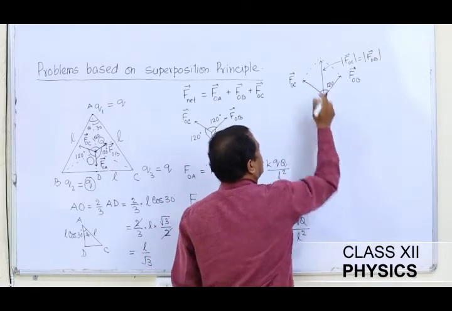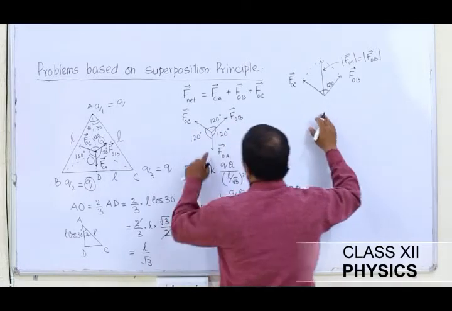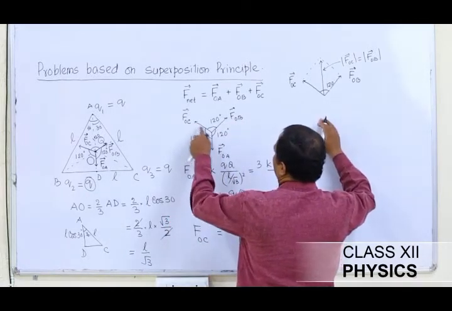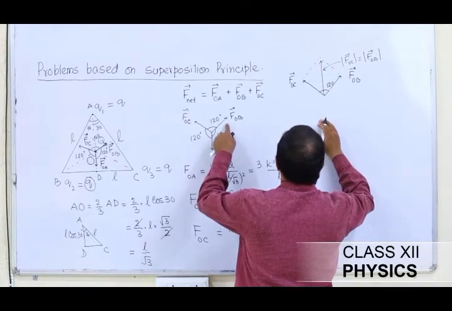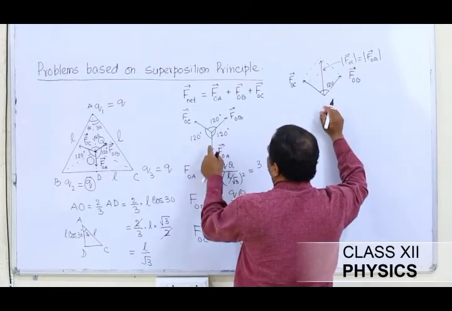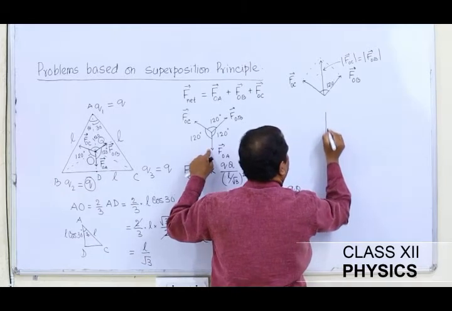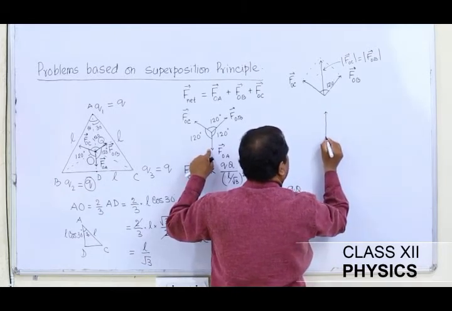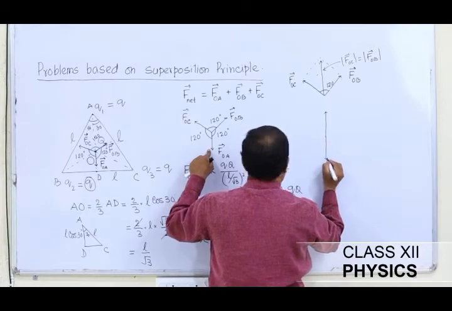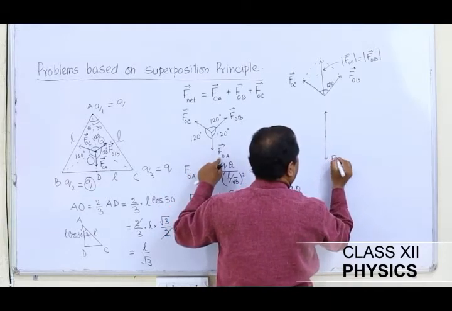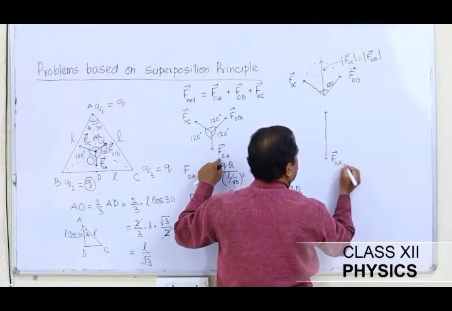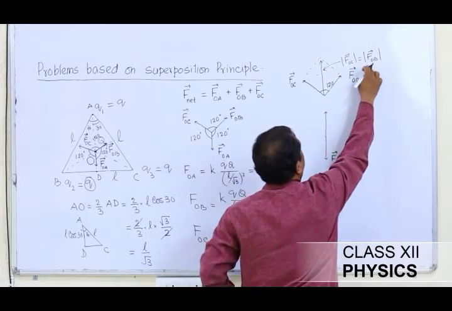So if this is the resultant vector, next I see that I am left with, I found the resultant of FOC and FOB. This is the vector, and the third vector is this one. So if I draw finally the vector, this will be like this, and this happens to be FOA, and this vector is this one.